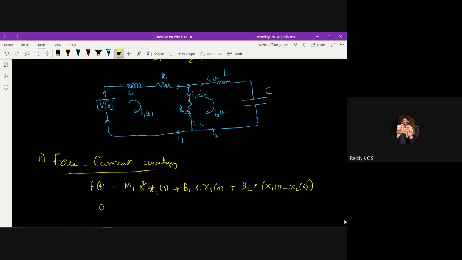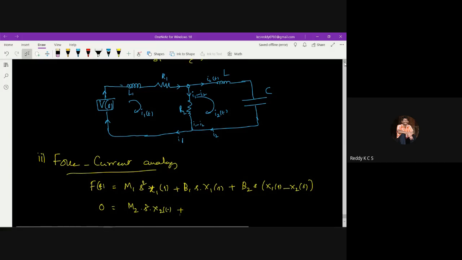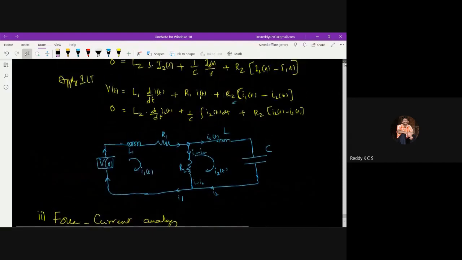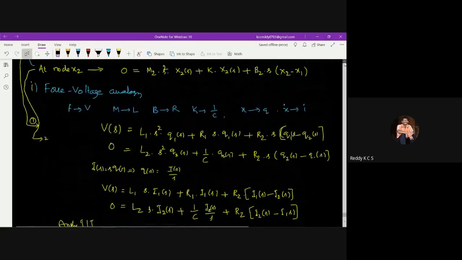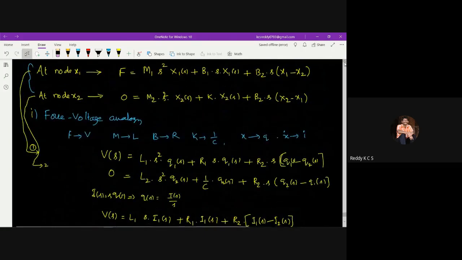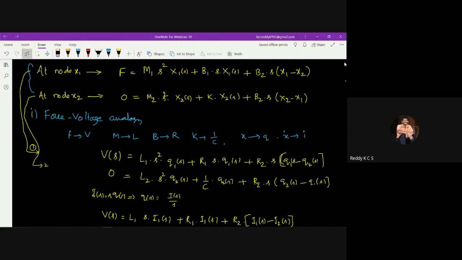Next, the second is 0, and there are two elements connected with the node, that is m2 into s square into x2 of s, right? Then plus one more. So m2 into s square x2 of s, then k and b2.